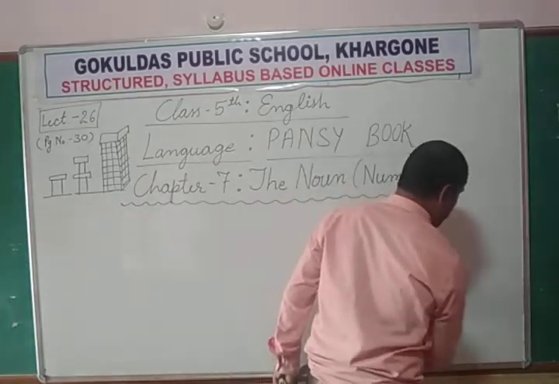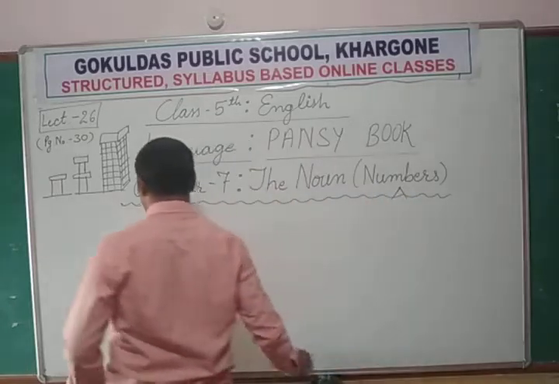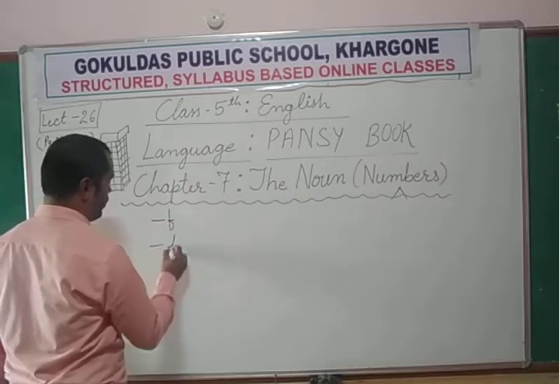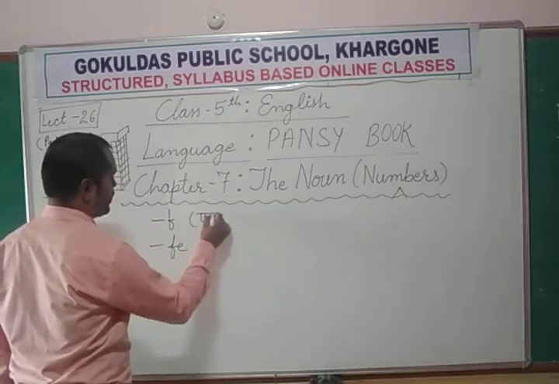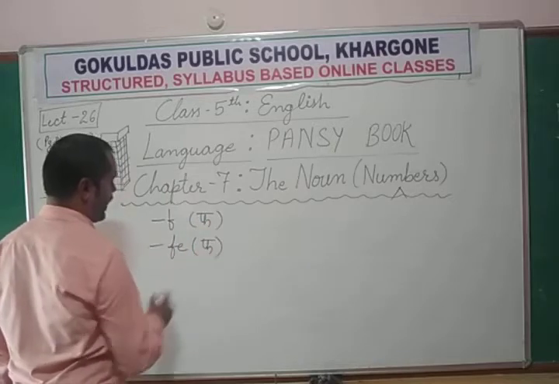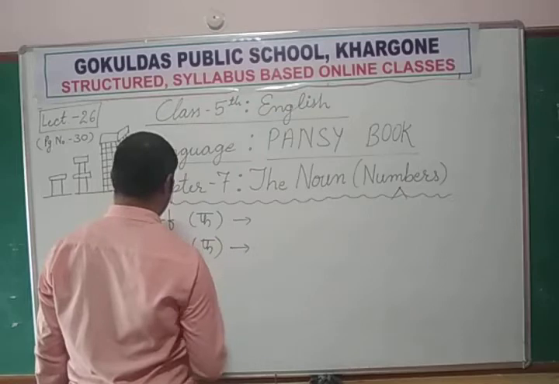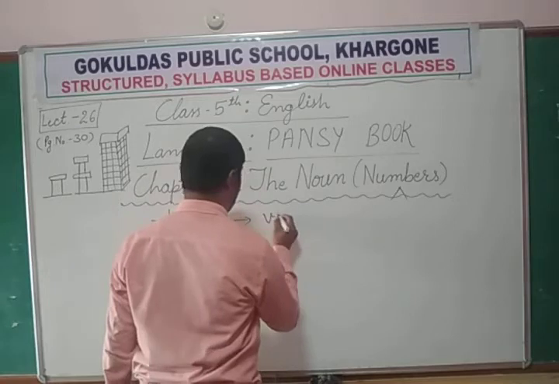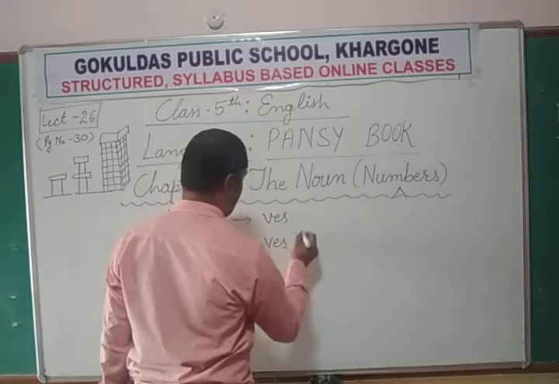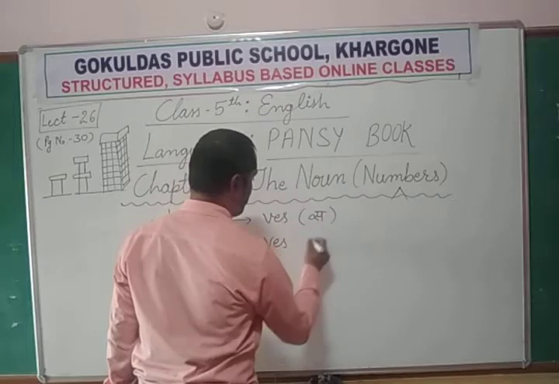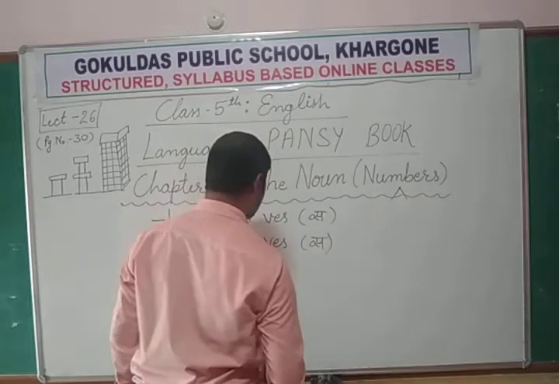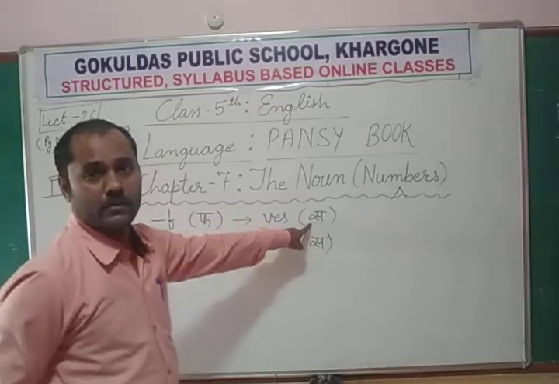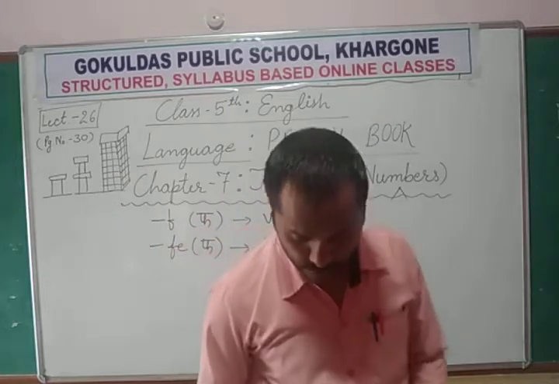There are two types of rules to be followed here when your spelling of noun is ending with F or FE, meaning the ending sound is F. Then F is removed and we add VES. Now the pronunciation F becomes V.